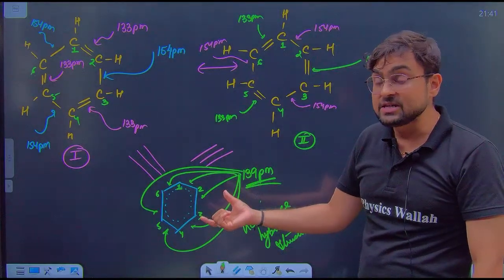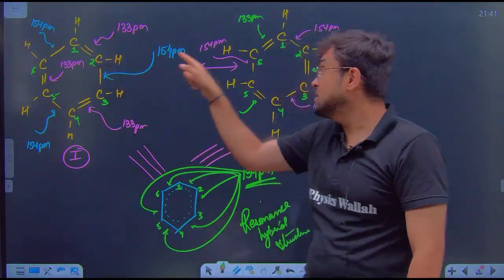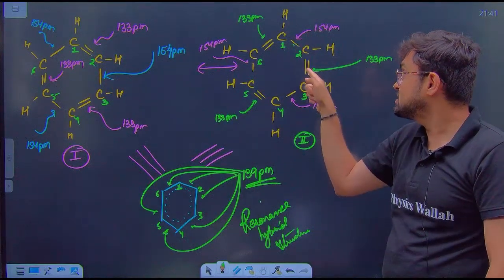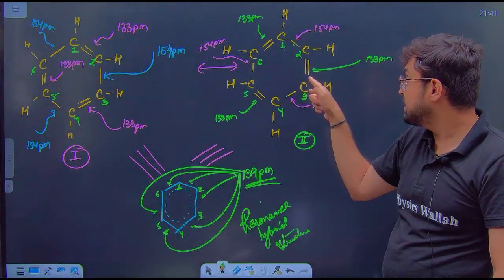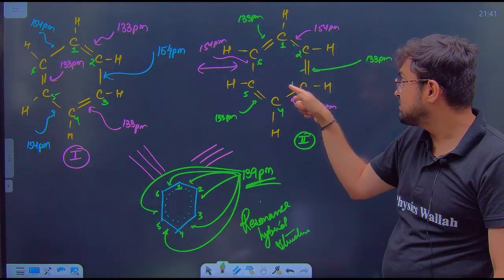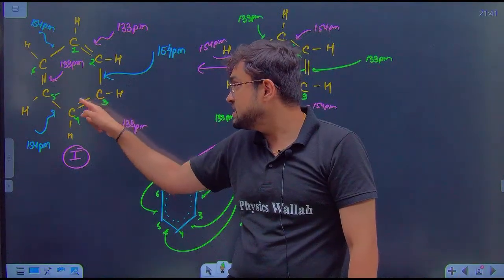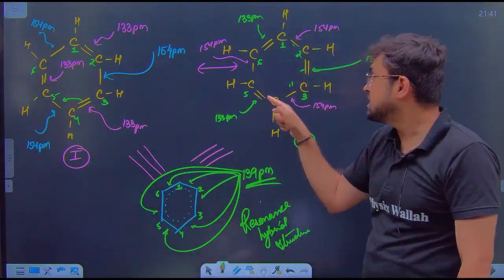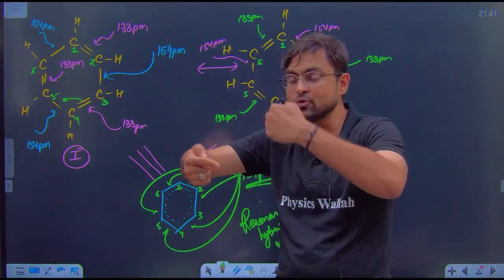And how do we justify that? We said that sometimes a carbon shows a single bond, then this double bond shifts here and it shows a single bond. Then these two show a double bond, then sometimes this double bond shifts here and now you see a double bond here. Sometimes it shifts there and you see a double bond here. This double bond keeps on moving and moving and moving in the ring.